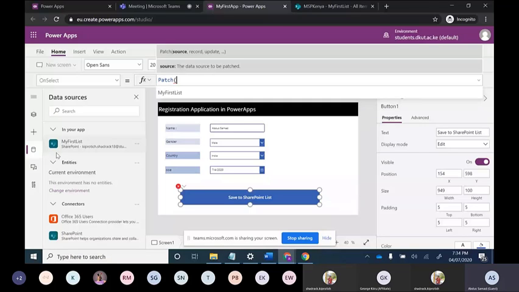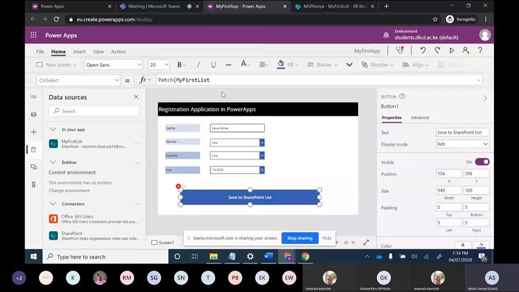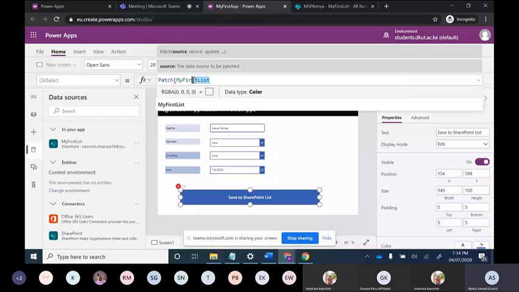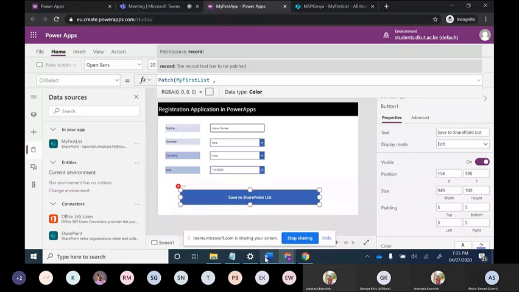My first list, I will select this. It is taking time. So my first list is connected. It means that we have given the data source. After that, comma is there. So I will show what is the format of this.